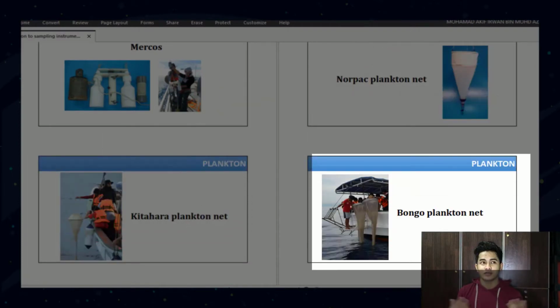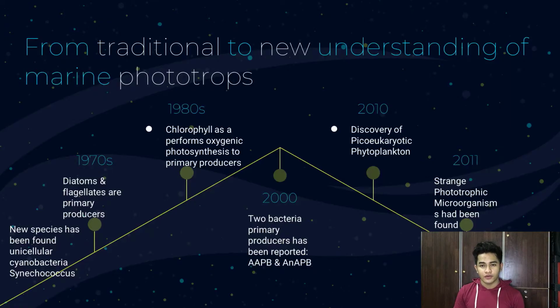Here is the timeline from the traditional to the new understanding of marine phototrophs, beginning from 1970 until 2011.